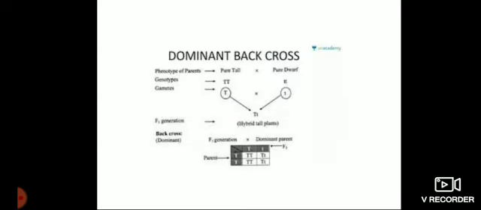Now why do we carry out the back cross? We carry out the back cross to isolate the particular character. So what is the back cross? Back cross means crossing of the hybrid, this is the capital T small t hybrid, with any of the parent. You can take homozygous dominant or heterozygous dominant, that is the back cross.